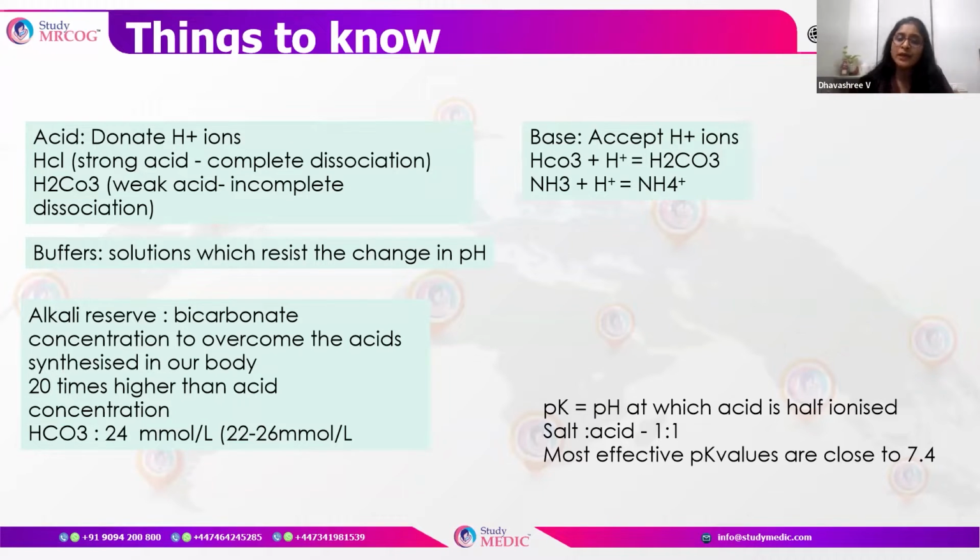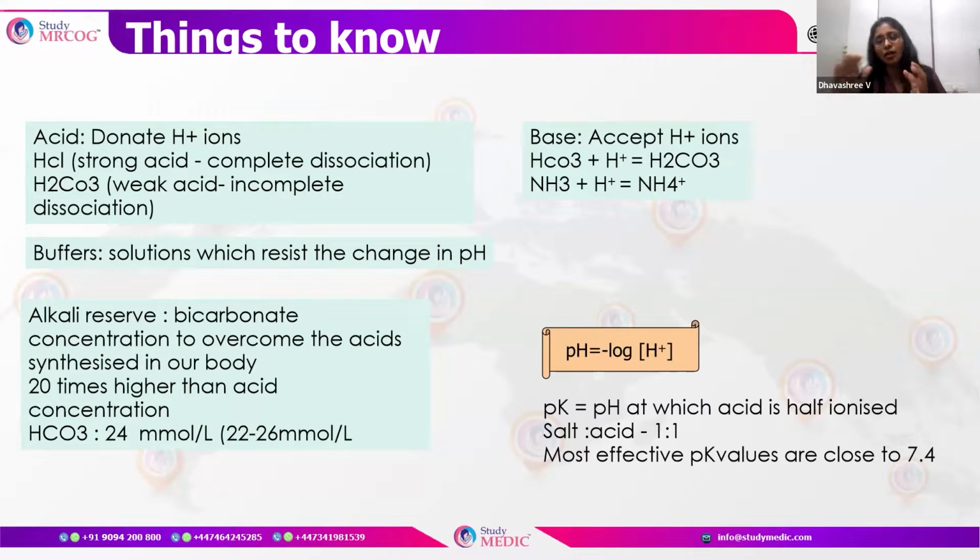We all have to remember that the HCO3 in the body is around 24 millimoles per liter, with a range of 22 to 26 millimoles per liter. pH is nothing but the negative log of the H+ ion, so pH is inversely proportional to the hydrogen ion. When the hydrogen ions increase, the pH decreases. This is what we will have to remember. Hope it is clear so far.